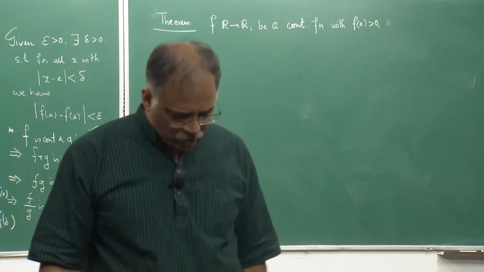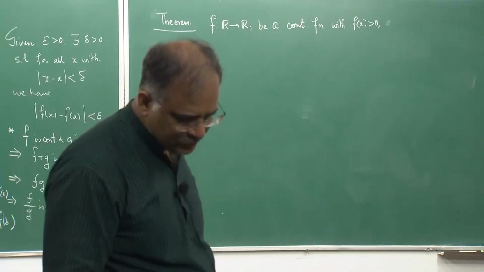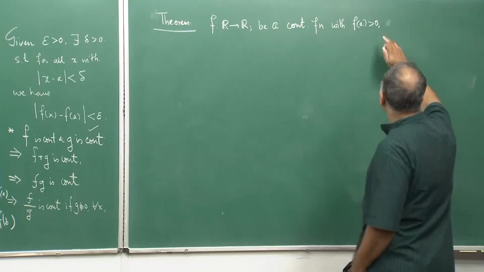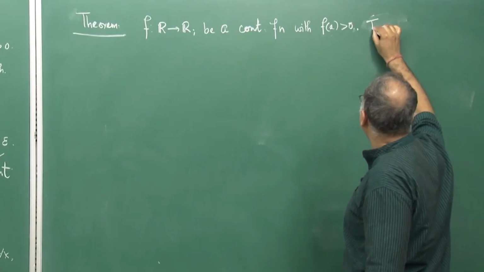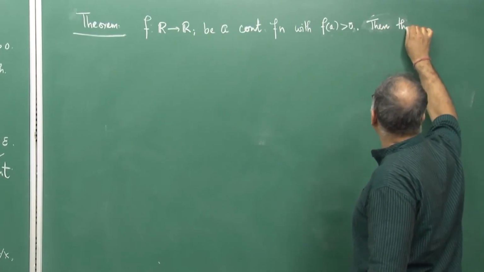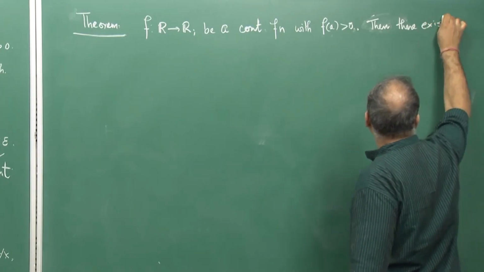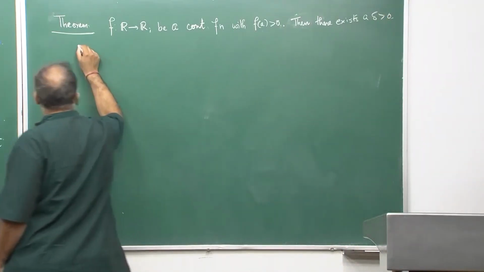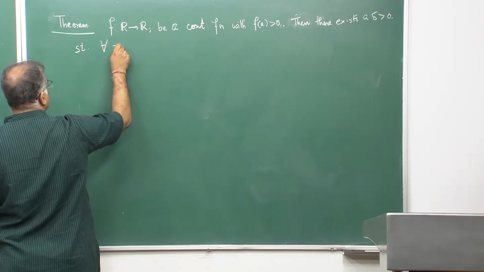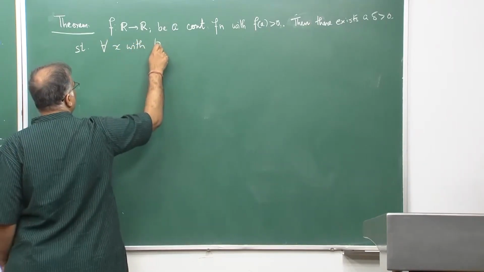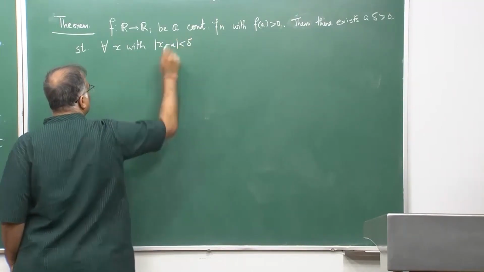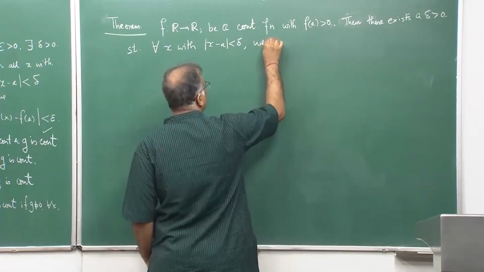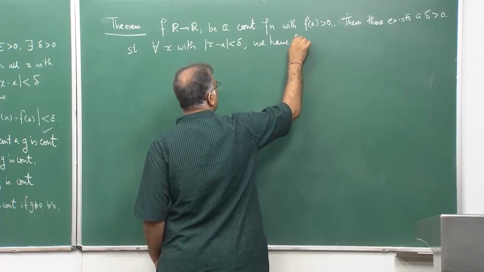What I want to show is that there exists a delta greater than 0 such that for all x with the property that x is lying in the delta neighborhood of a, we have f(x) strictly bigger than 0.